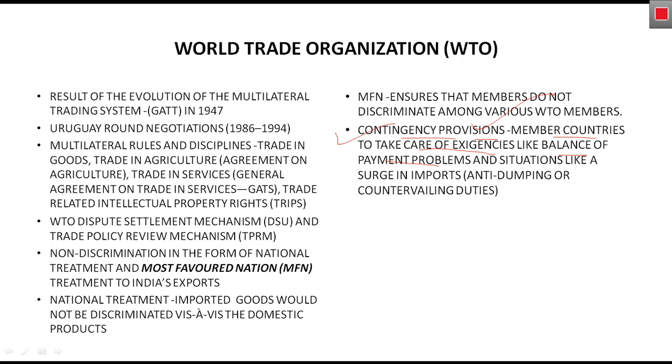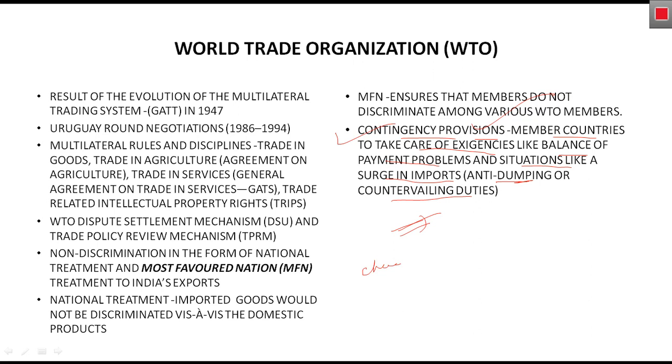There are also contingency provisions related to situations like a surge in import. Suppose import is hampering the domestic production, then they can take some actions. They are allowed by the World Trade Organization to take some corrective measures such as anti-dumping or countervailing duties. For example, take China and India.